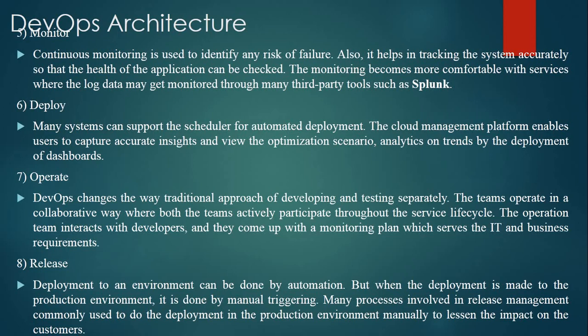Next and fifth one is monitor. Continuous monitoring is used to identify any risk or failure. Also, it helps in tracking the system accurately, so that the health of the application can be checked. The monitoring becomes more comfortable with services where the log data may get monitored through many third-party tools such as Splunk.